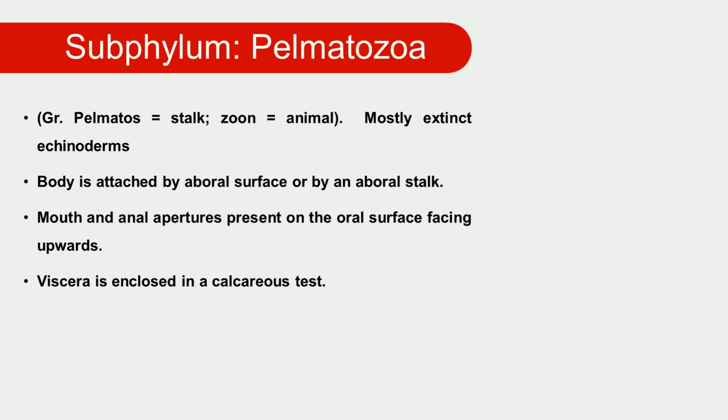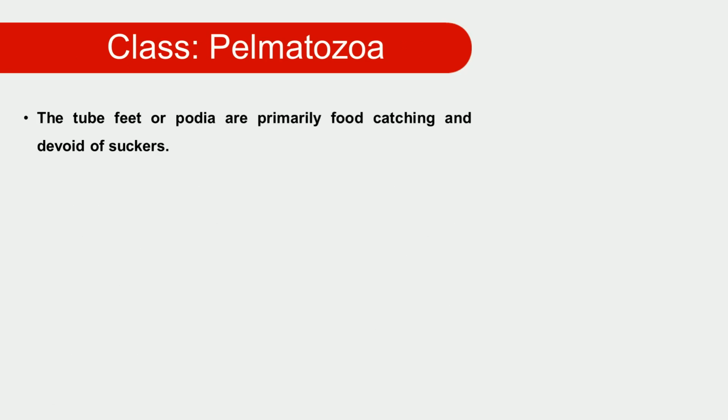The viscera are enclosed in the calcareous test. The tube feet or podia are primarily for food catching. They act as food catchers and are devoid of suckers.